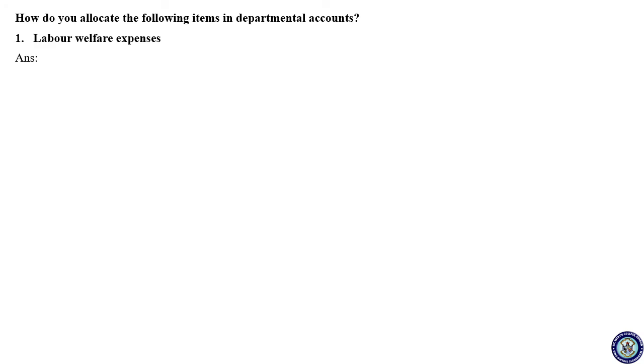Before we go for the answer, you just tell me on what basis. You are not directly telling me, but just give a try on what basis we can allocate the expenses regarding labor welfare.